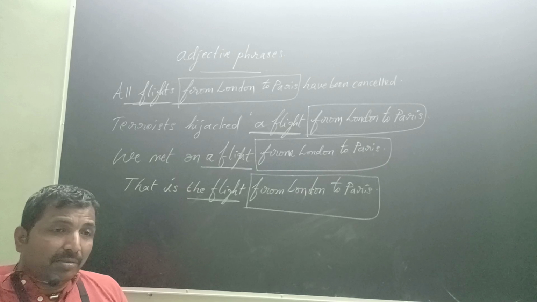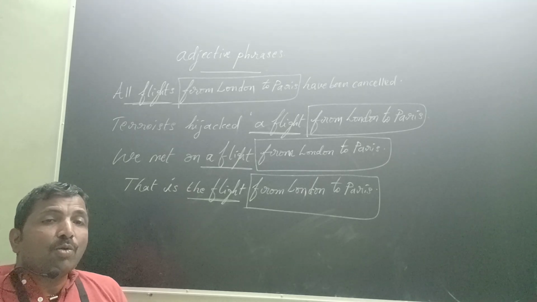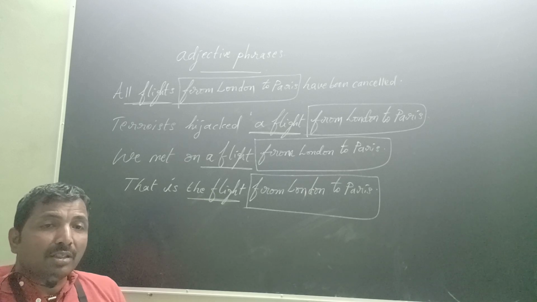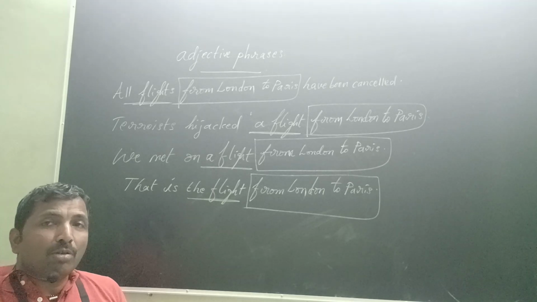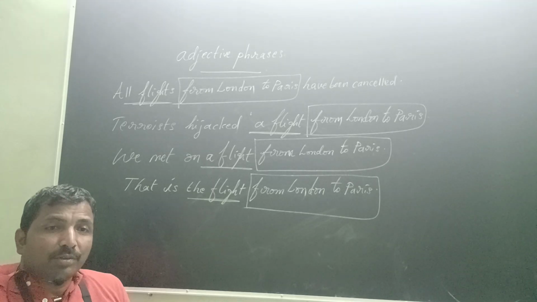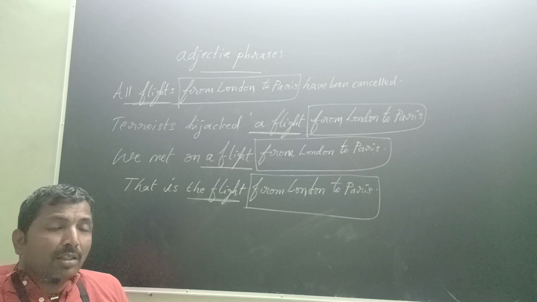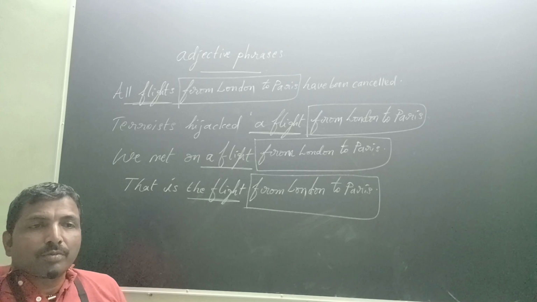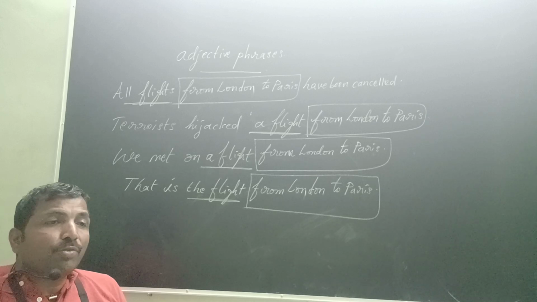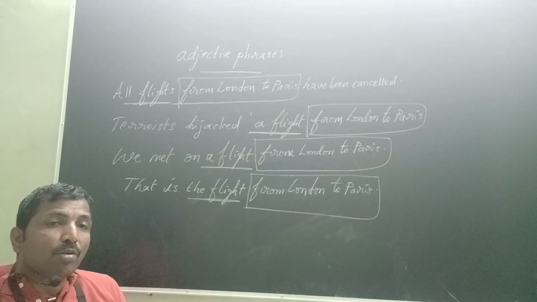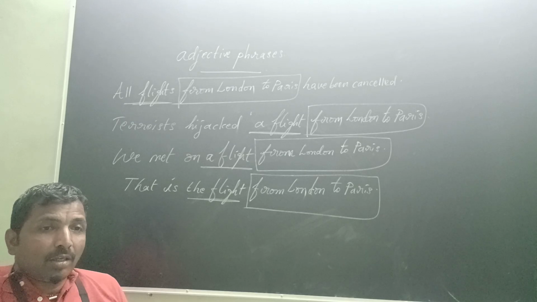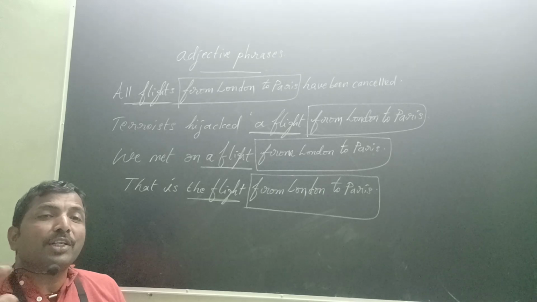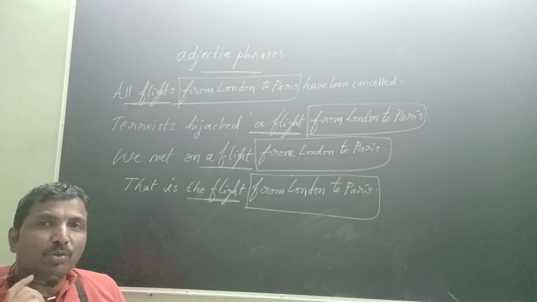For example, if the students have any goal, they need some guidance. Guidance is needed for the students with a goal. If you don't have a goal, how can I guide you? Tell me what your goal is, I'll guide you. Is it not? I am looking for the students. I am looking for the students with a goal to guide them. After for, the students are there. After the students, with a goal is there.